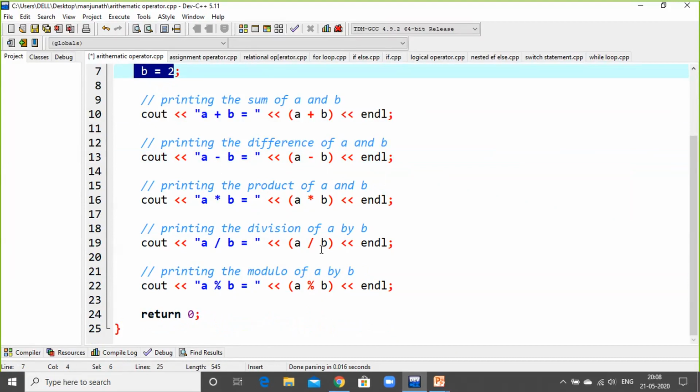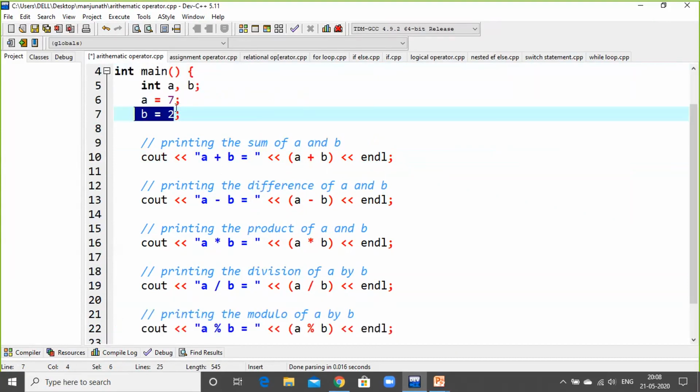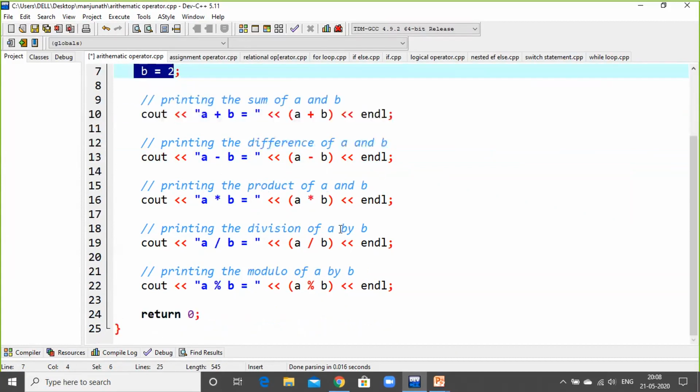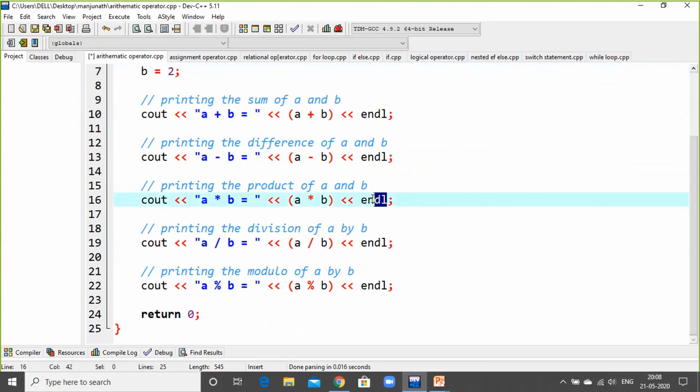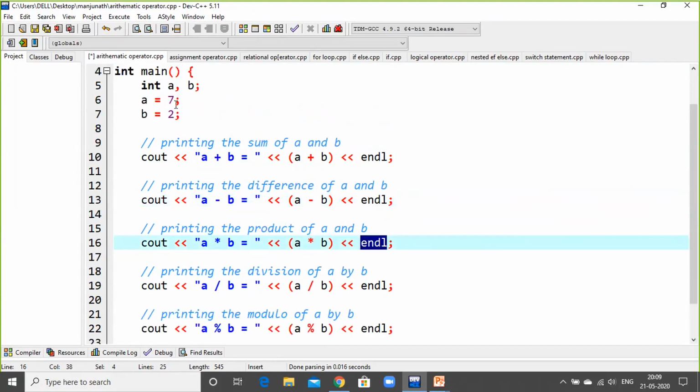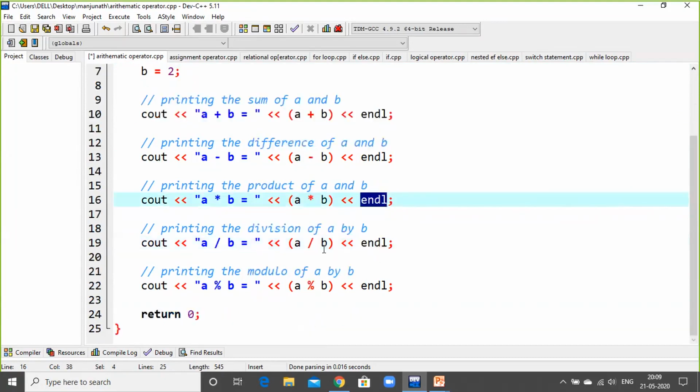Correct? The next one is the multiplication operator, a simple calculation. It is 7 into 2, 7 twos are 14. The answer should be 14, and endl is the end of the line to come out of this line. The next one is the division operator. Division is nothing but dividing the number, and the numbers are 7 divided by 2. The answer will be in decimal. We'll see that on the output screen.